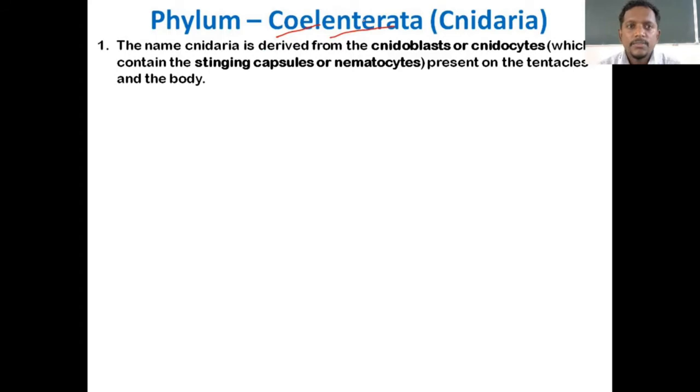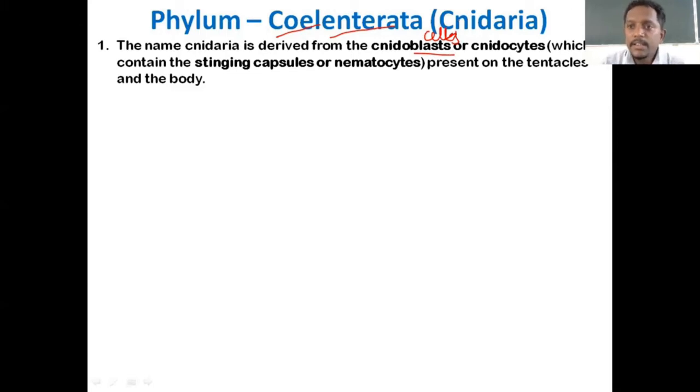Now, the first point: the name Cnidaria is derived from Cnidoblast. Here, in Cnidaria, the C is silent. The first term is Coelenterata, the other term is Cnidaria, where C is silent; you have to read it as Nidaria. How did this phylum get this name? Cnidaria is taken from the term Cnidoblast. Blast means cells.